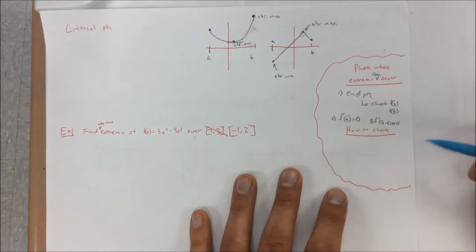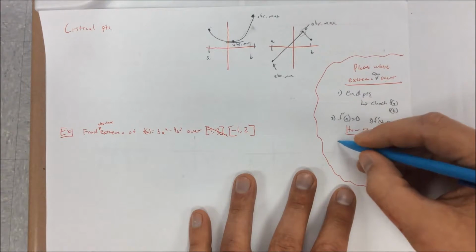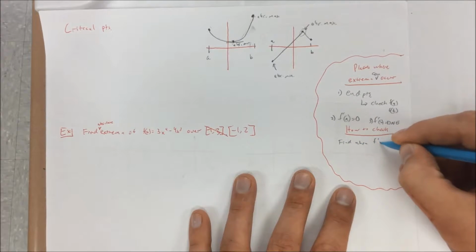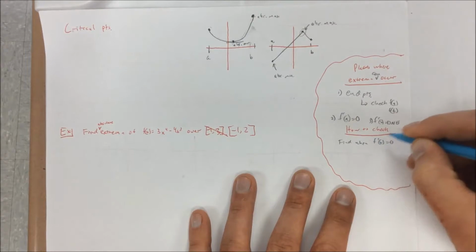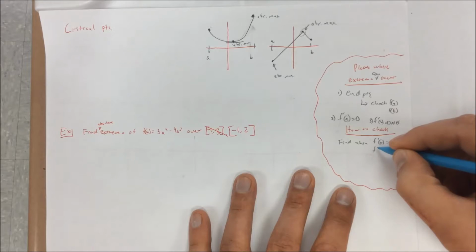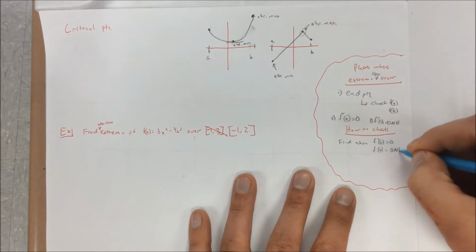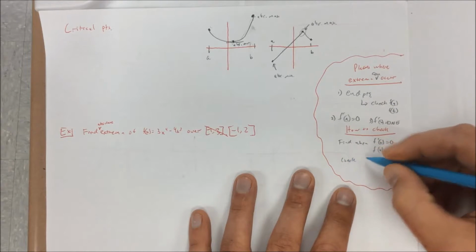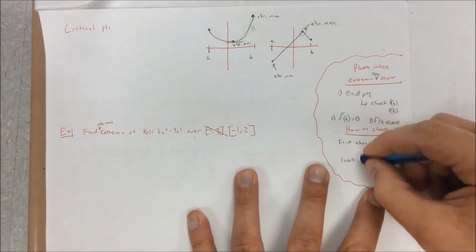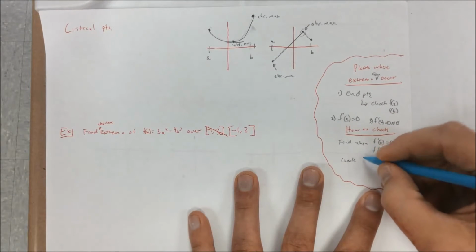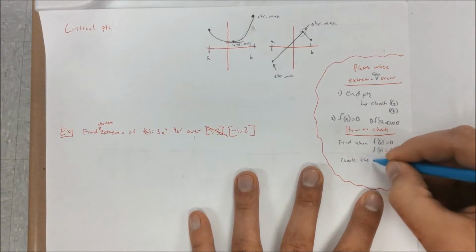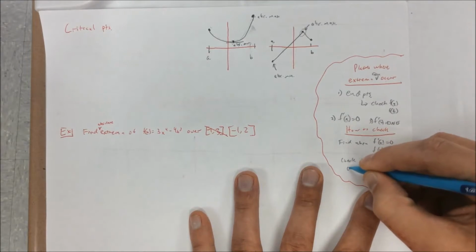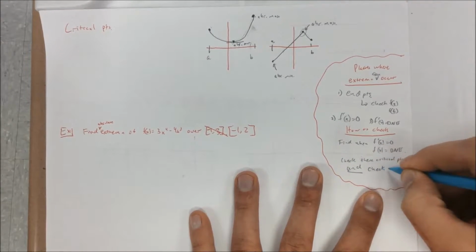So how are we going to check this? Pretty simple. We're going to find when f prime of x equals 0, and when f prime of x does not exist. Then we're going to check all those critical points and check the endpoints.